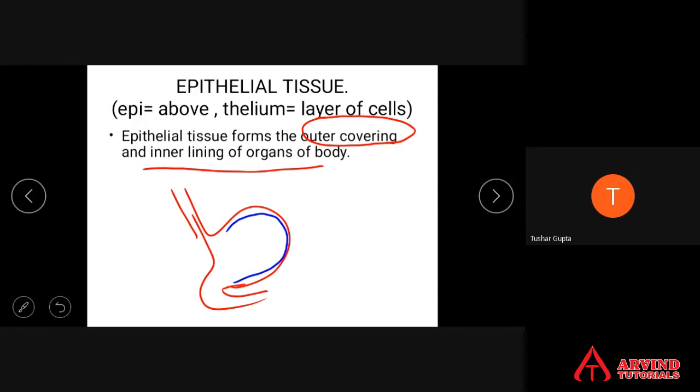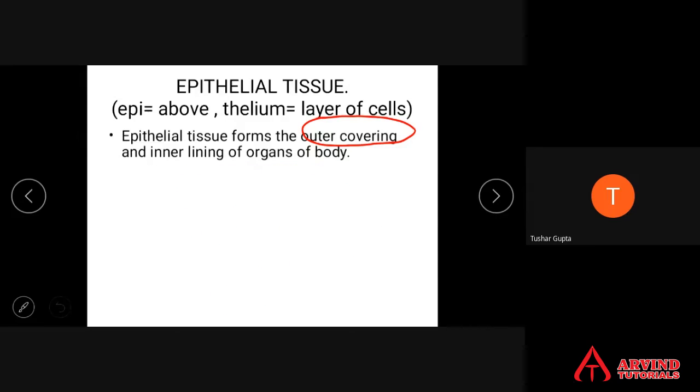अब ये esophagus है, food pipe है, food pipe के अंदर का lining epithelium है. ये duodenum है, इसके अंदर का lining epithelium है. If you take lungs, lungs have got many small sac-like structures, उसका lining epithelium है. So wherever lining is required in the body, over there epithelial tissues are present. So epithelial tissue forms the outer covering and inner lining of organs of the body.